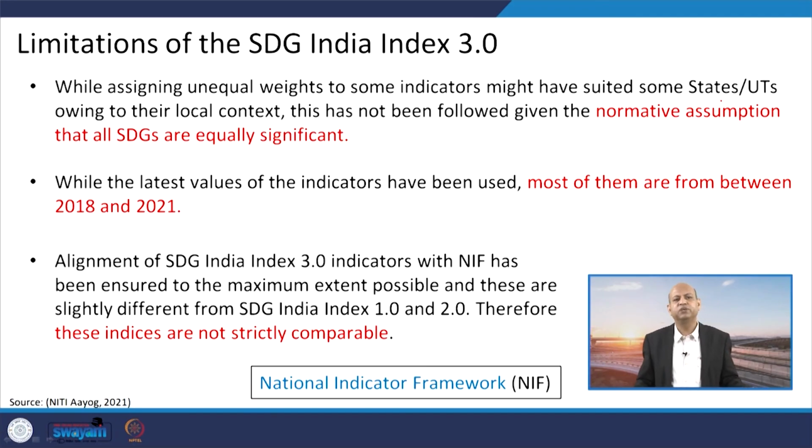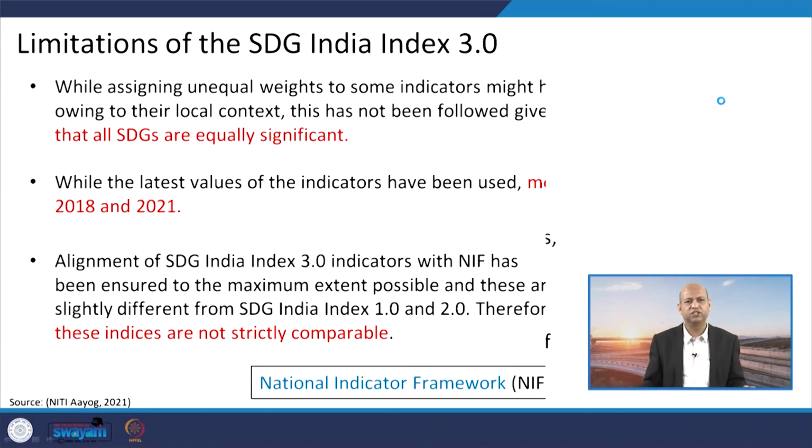Then the latest values of the indicators have been used, most of them between 2018 and 2021. So, that is also not uniformly available for all the years or months. Alignment of SDG India Index 3.0 indicators with NIF has been ensured to the maximum extent possible, and these are slightly different from SDG India Index 1.0 and 2.0. So, the intercomparison of those indices is not good. We should not compare in that sense, because the new indices are completely different.